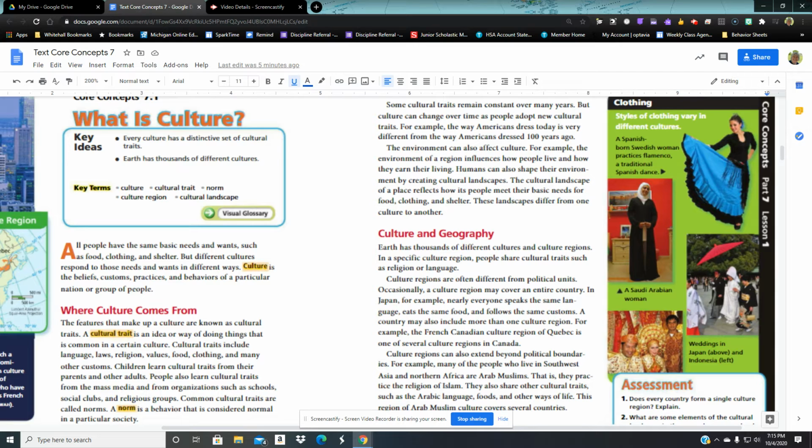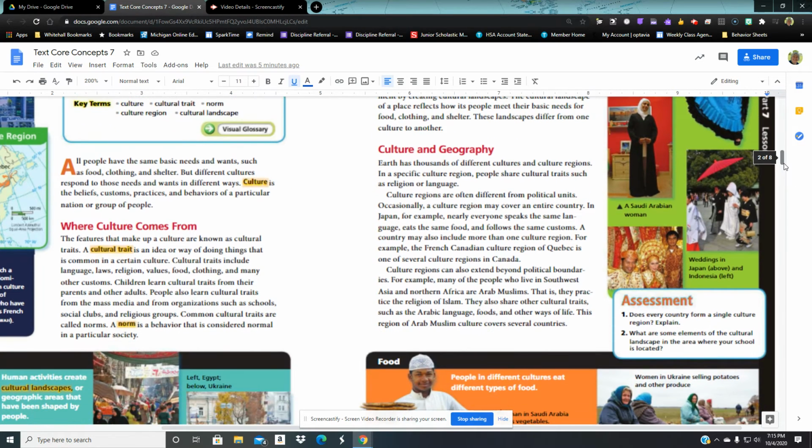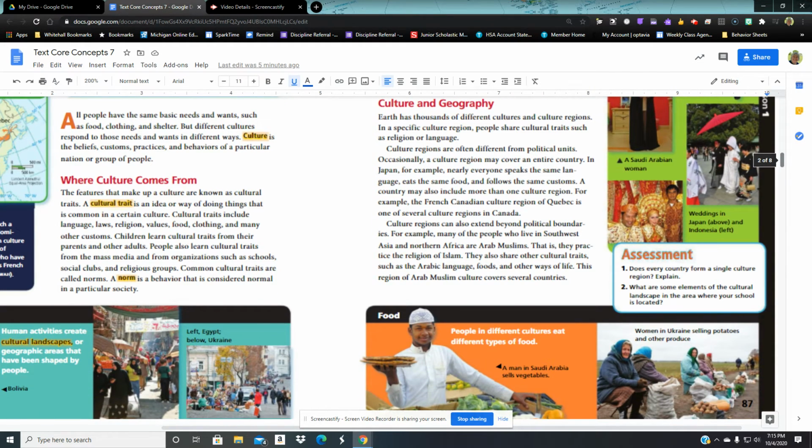Culture and geography. Earth has thousands of different cultures and culture regions. This makes traveling so interesting. You learn and see part of different cultures. In a specific culture region, people share cultural traits such as religion or language. Culture regions are often different from political units. Occasionally, a culture region may cover an entire country.